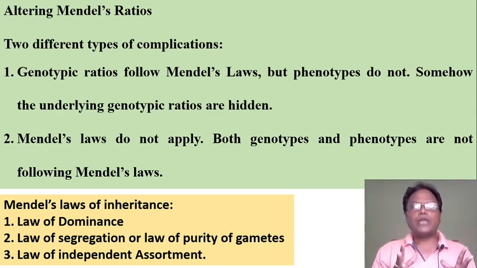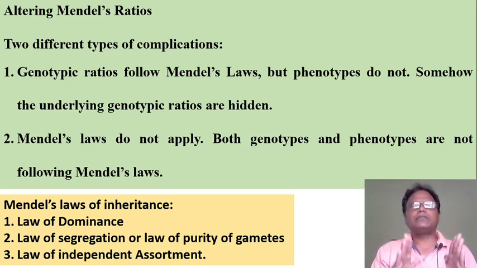We know that there are three laws of Mendel. First is Mendel's law of dominance. Second is Mendel's law of segregation or law of purity of gametes. And third is law of independent assortment. These three laws do not obey the rules of non-Mendelian inheritance.